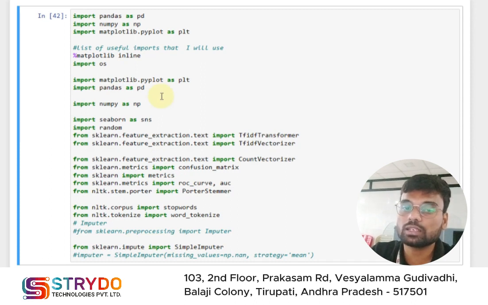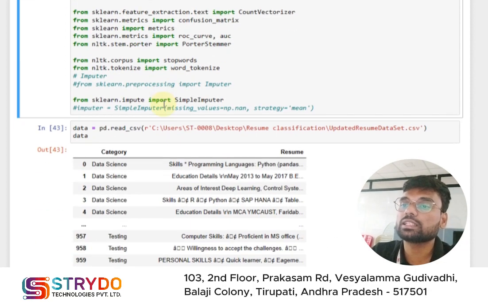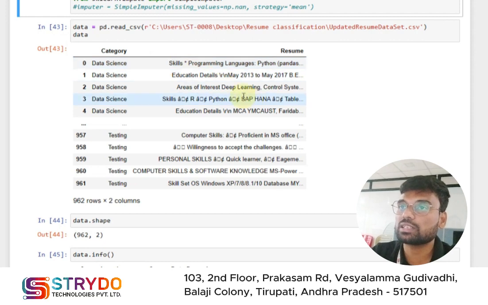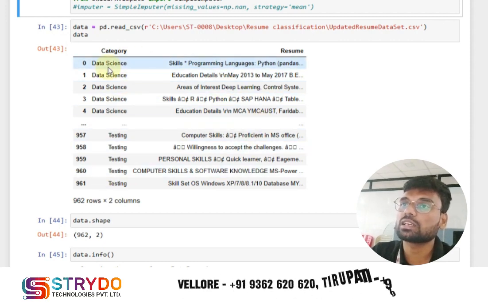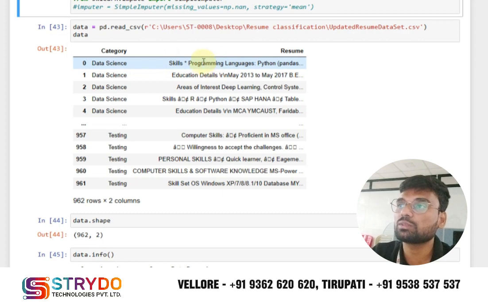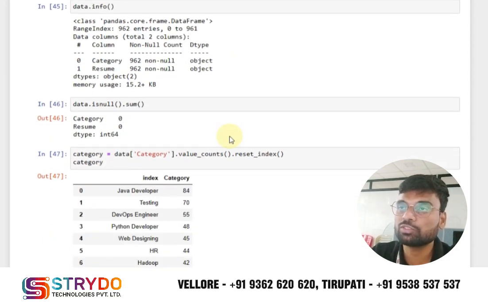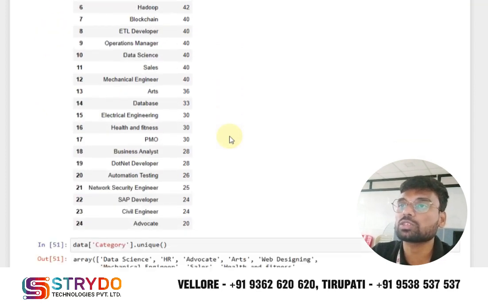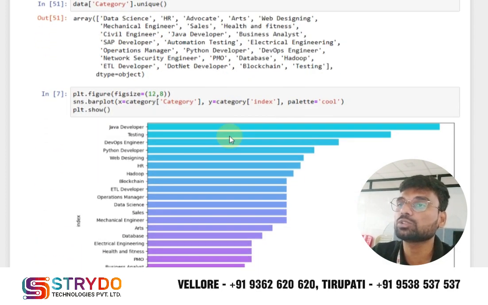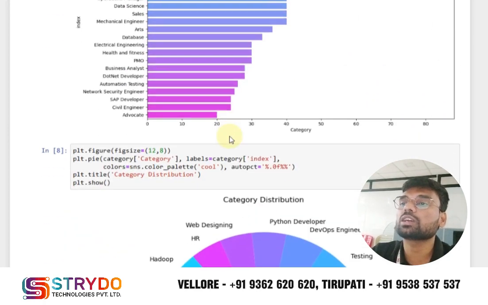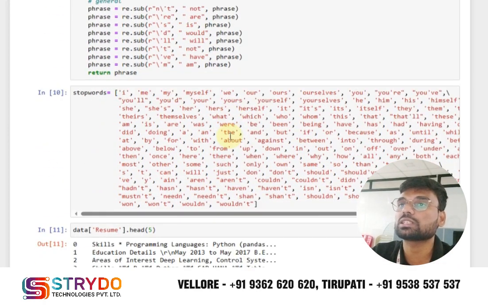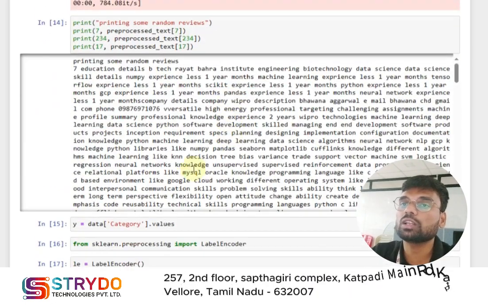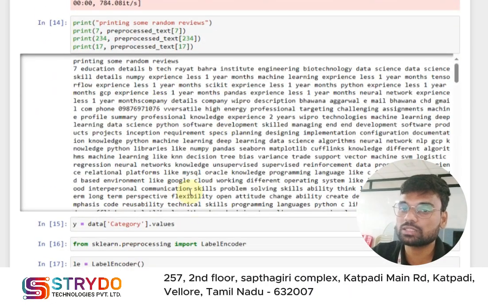Here I am taking supervised learning. In machine learning, we have to train the machine with some past data. Some categories are there, and according to the categories, I am training my machine with these skills. Before training the machine, we have to process the data and convert the text into numeric data. Here we are using tokenizing techniques, data pre-processing techniques, stop words and so on. All these steps come under NLP, natural language processing.